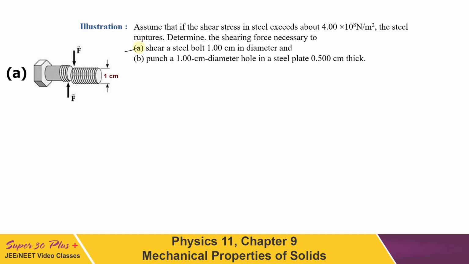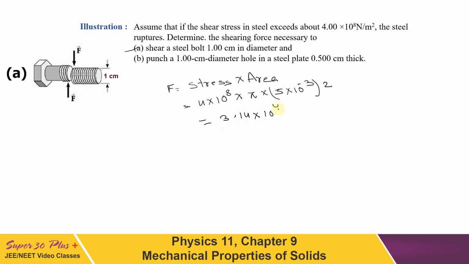The force applied should be equal to stress multiplied with area. So let us write the numerical values. That will come out to be 4 into 10 to the power 8 into area. Because it is 1 centimeter in diameter, area will be equal to pi into 5 into 10 to the power minus 3, and then the square of this. The result will come out to be 3.14 into 10 to the power 4 Newton, which is the force applied here.